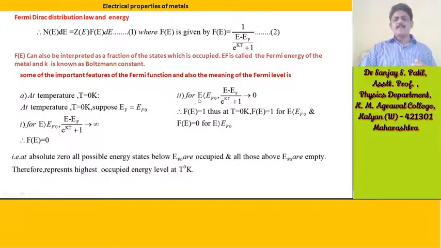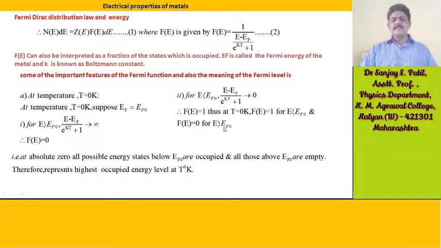For E less than EF0, e raised to (E minus EF) by kT tends to 0. Therefore, f(E) is equal to 1. Thus, at T equal to 0 Kelvin, f(E) is equal to 1 for E less than EF0 and f(E) is equal to 0 for E greater than EF0.